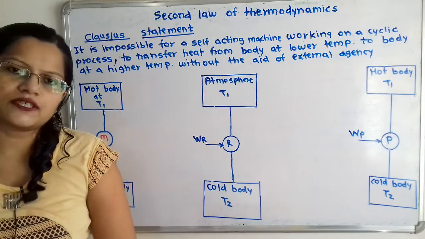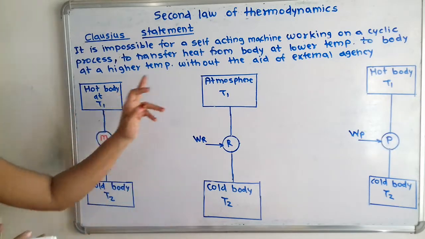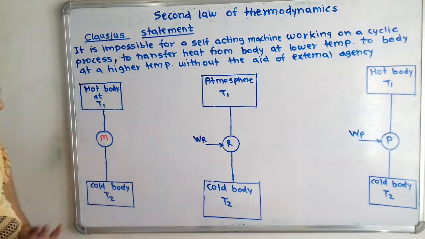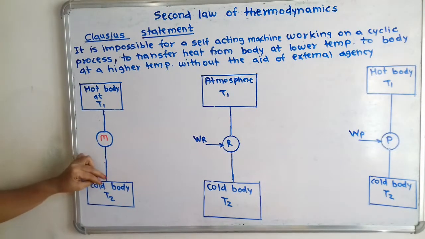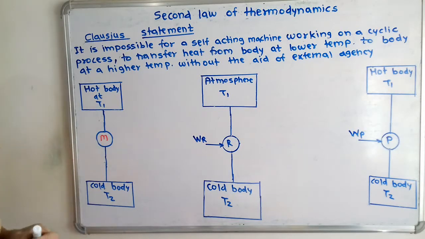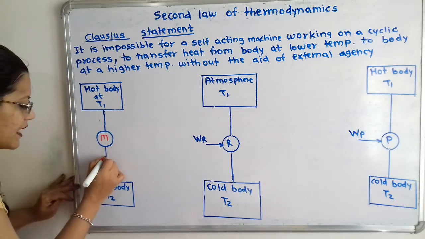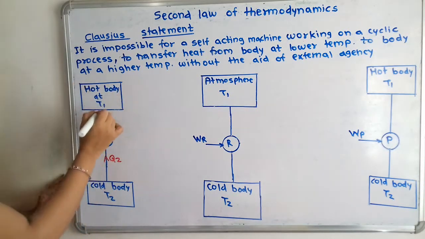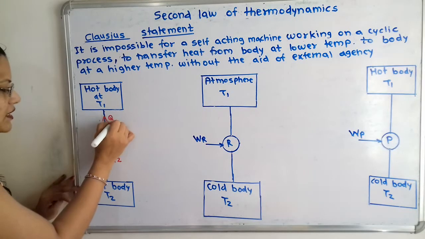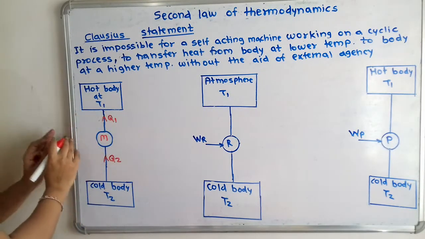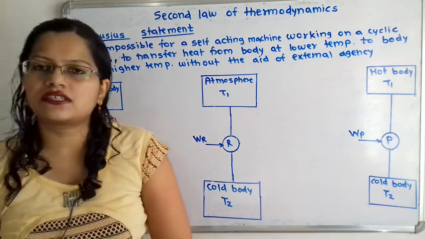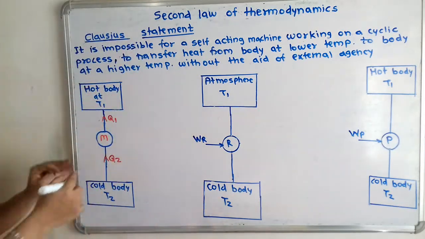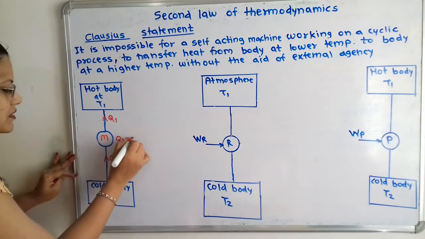Now what is the purpose of this machine? It is to transfer the heat from a lower temperature to the higher temperature. So by this machine, heat energy is taken out from this cold body T2. We will say that this heat energy is nothing but Q2, and it is getting transferred to the hot body at temperature T1, that is here Q1. There is no aid of external agency, that is, no extra work done is getting added. So if we observe here, we can say that Q1 is equal to Q2.